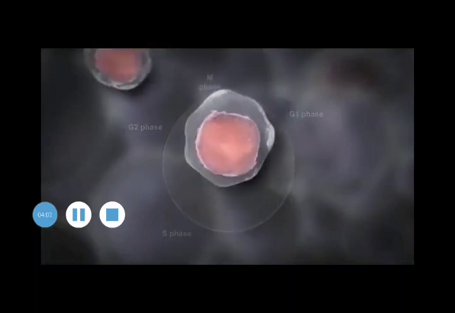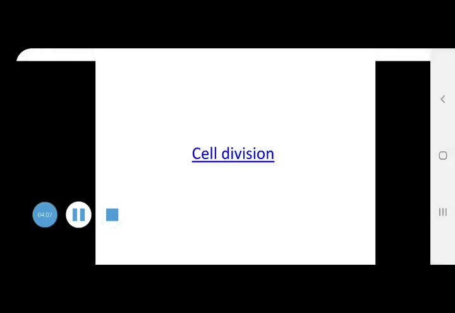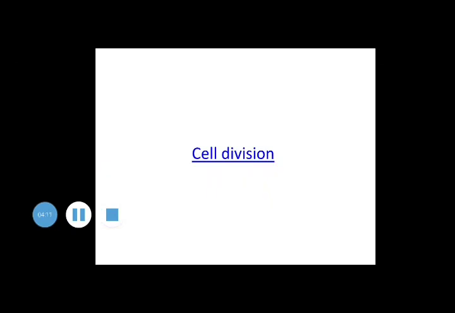Generally this cell division is maintained by our genetic material, nothing but our DNA. DNA maintains this cell division by means of three genes: nothing but oncogenes, tumor suppressor genes, and apoptotic genes. Once the age of a cell is completed, then obviously it undergoes death by means of the apoptotic gene.